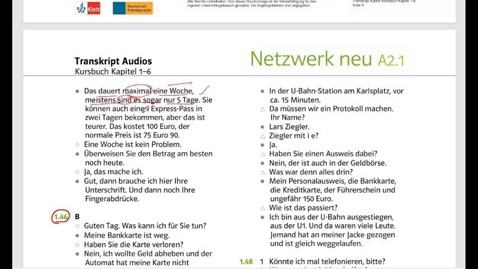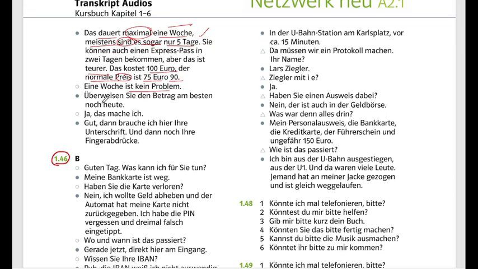Sie können auch einen Expresspass in 2 Tagen bekommen, aber das ist teurer. Okay, so Expresspass, I think, is an emergency passport. Okay, das kostet 100 Euro. Der normale Preis ist 75,90 Euro. Okay. Eine Woche ist kein Problem, it's not a problem.